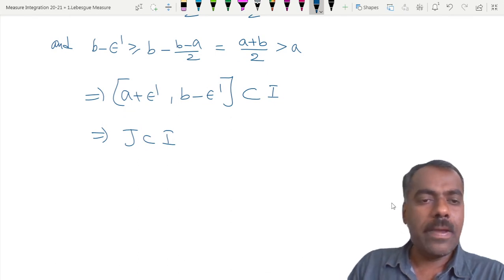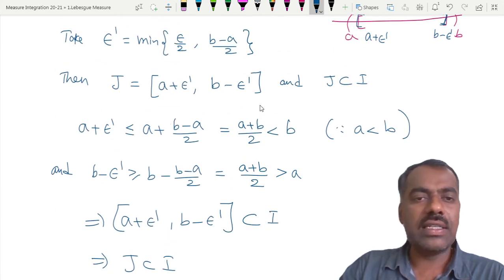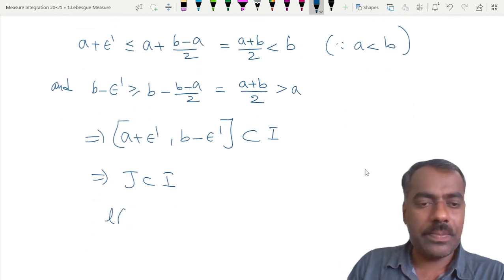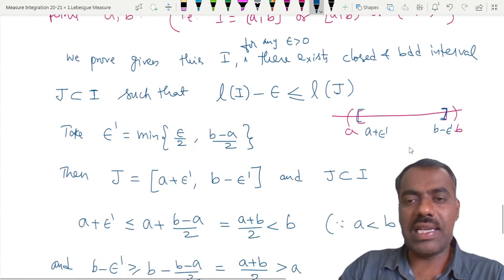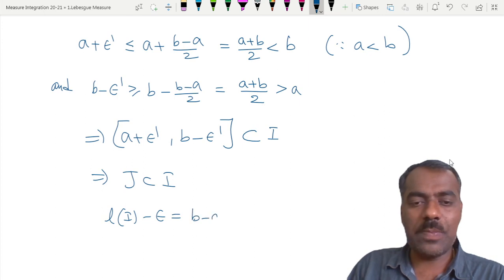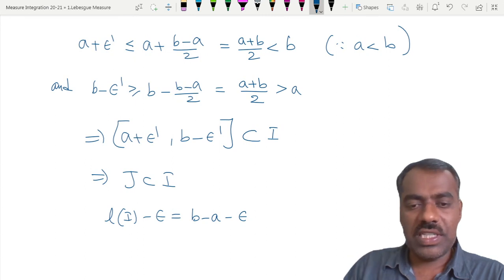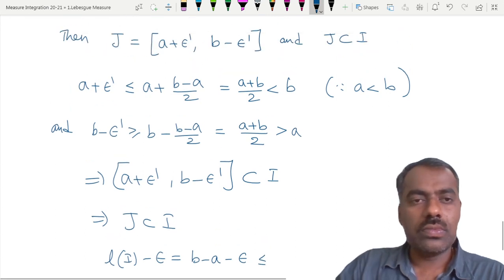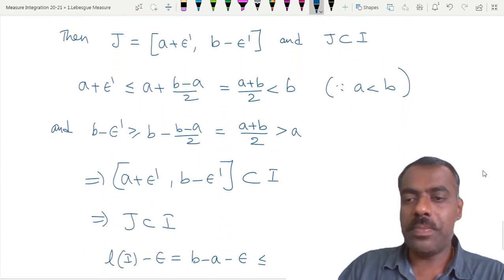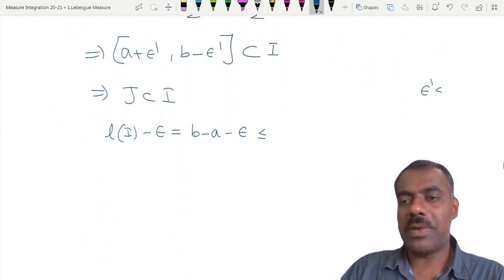Now what can you say about the length of I or the length of J? We want to show that the length of I minus epsilon is less than or equal to the length of J. The length of I minus epsilon, with end points, is b minus a minus epsilon, which is less than or equal to, because your epsilon prime is less than or equal to epsilon by 2, so 2 epsilon prime is less than or equal to epsilon.